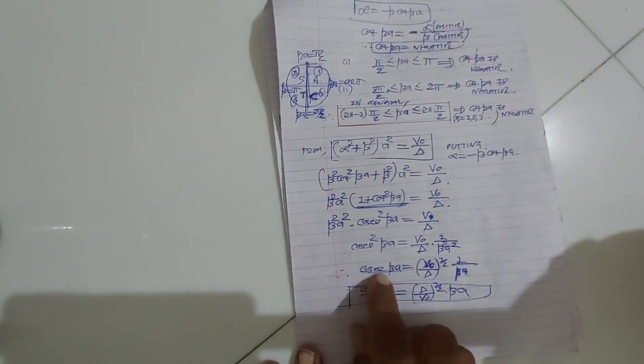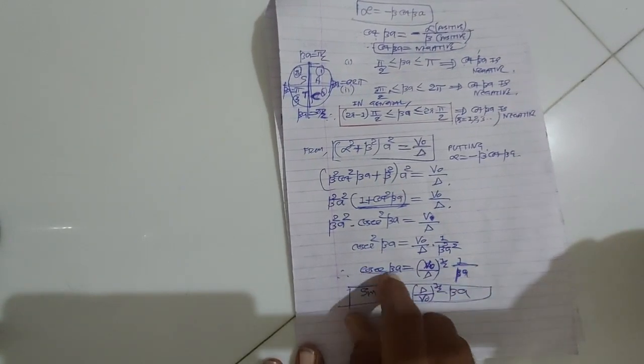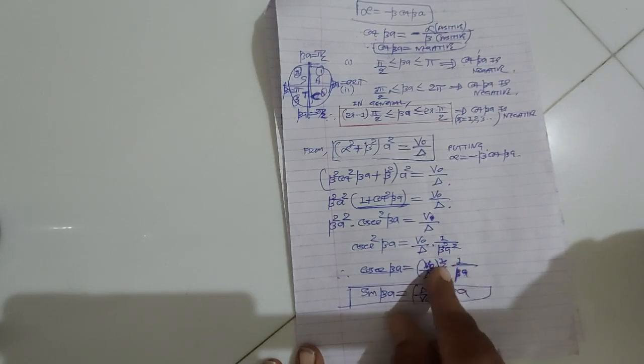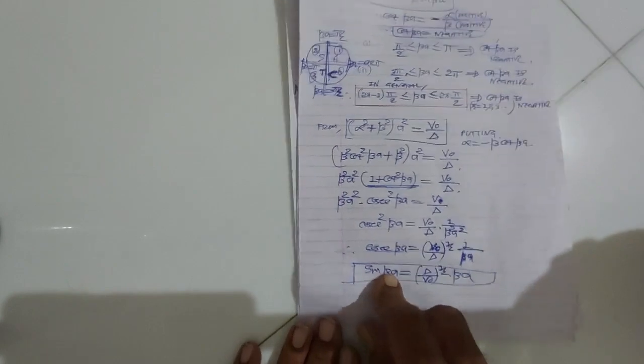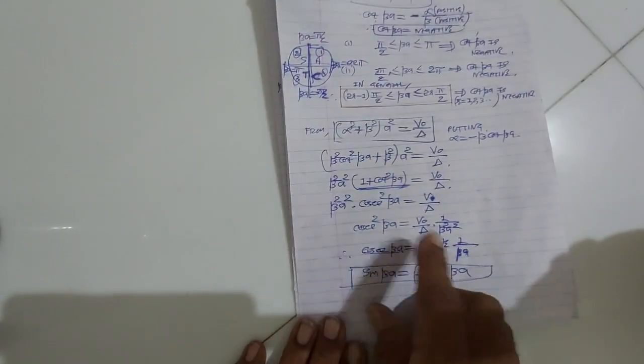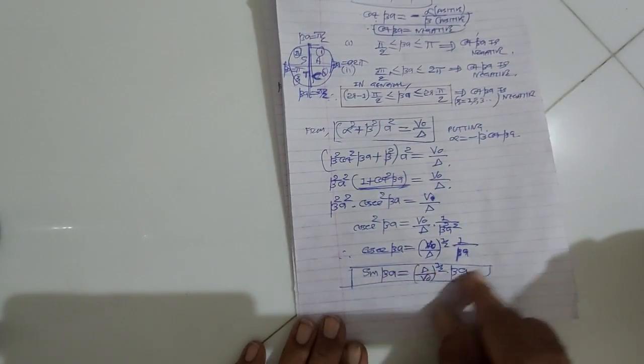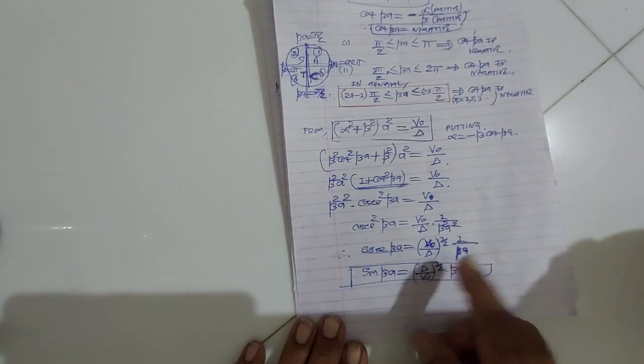You take the square root. If you take the square root on both sides, you get cosec beta is v0 upon del raised to 1 by 2 into 1 upon beta a. Okay, we take its inverse, right? So the inverse function of cosec beta is sin beta, and the inverse of v0 upon delta is del upon v0 raised to 1 by 2 into beta a.